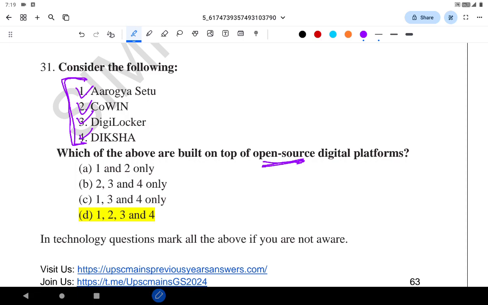Coming to what is the definition of open source? In case of open source, the original copyright holder provides the right to use, study, change and distribute the software and its source codes to others. That's the definition of open source. All four of them are built on open source. The answer is D. Let's continue.